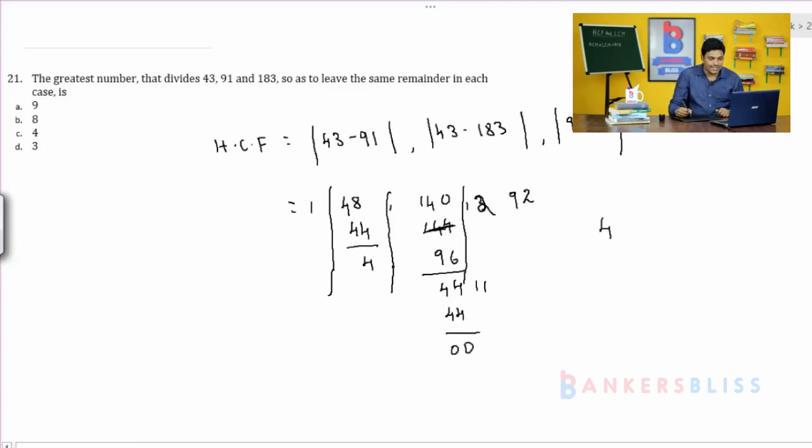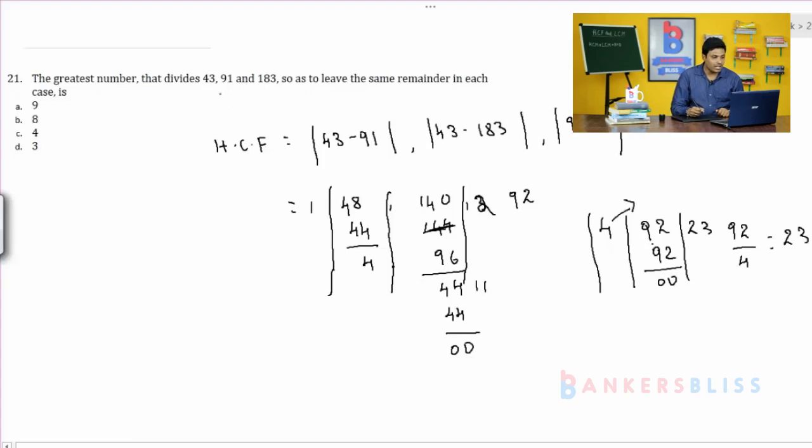Next you calculate the HCF for 4 and 92. 92 is exactly divisible by 4. 4 2s are 8, 4 3s are 12. So 23 times if you do, you will get 92. Therefore 4 is the HCF.